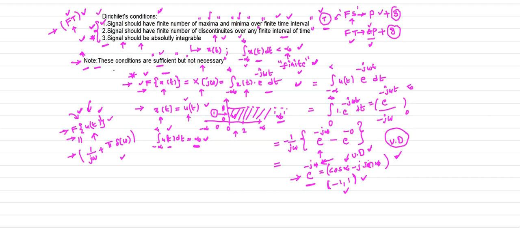So in the case of Fourier series, Dirichlet's conditions are very important. But in the case of Fourier transform, these Dirichlet's conditions are not that much important because Fourier transform is applicable to aperiodic signals. So this is about the Dirichlet's conditions. Three important conditions.